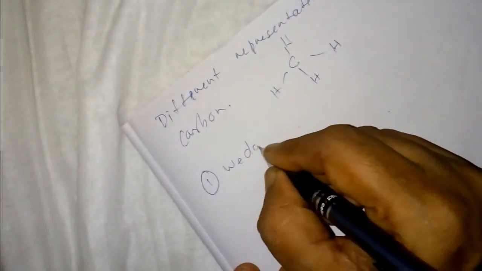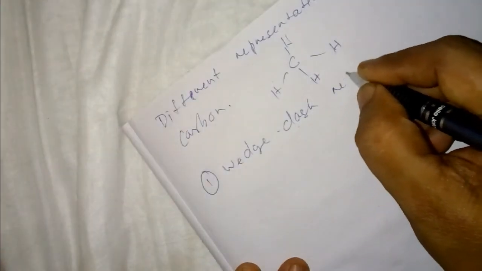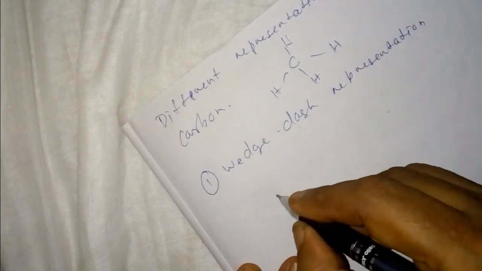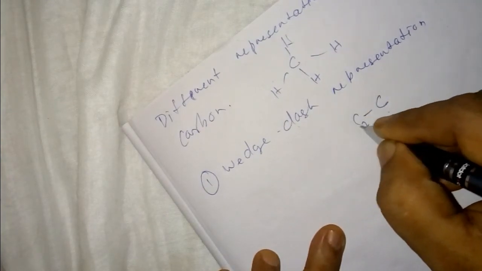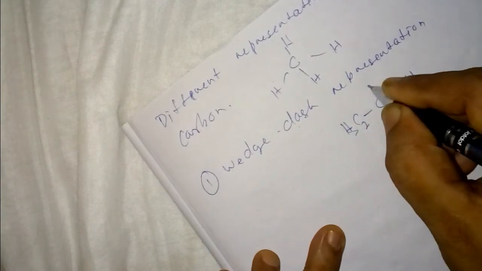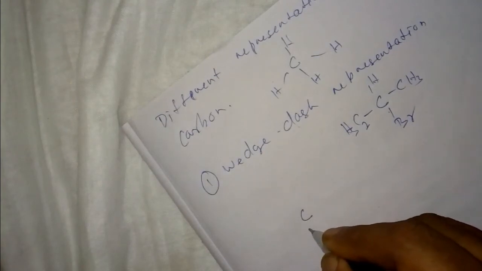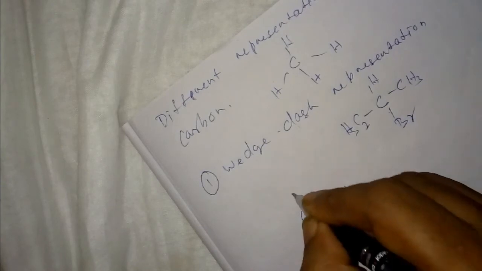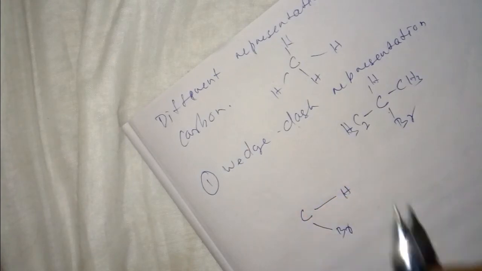One is the wedge-dash representation. In the wedge-dash representation, suppose we take 2-bromopropane, CH3, H, Br, C2H5. Here I have written C with Br and H. The solid line means these are in the plane of the paper.